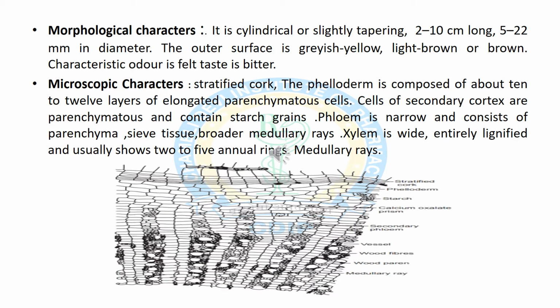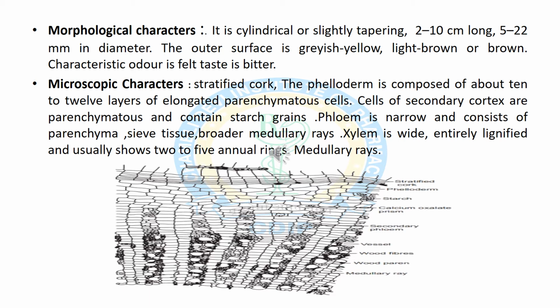Now we will discuss the morphological characters of Rauwolfia root. These are cylindrical tapering roots which are 2 to 10 cm in length and 5 to 22 mm in diameter, and the outer surface of the roots is yellow or light brown in color. These have a characteristic odor and bitter taste.